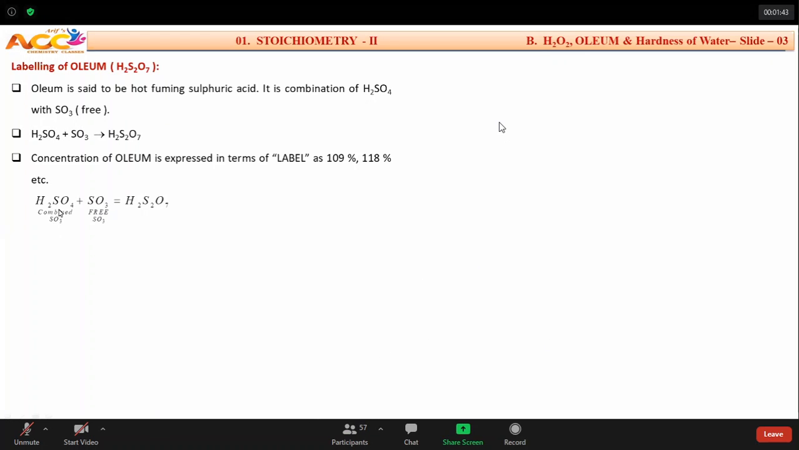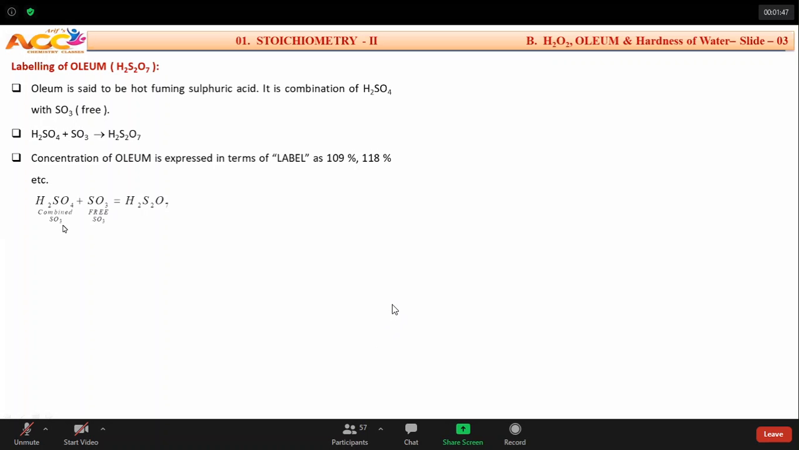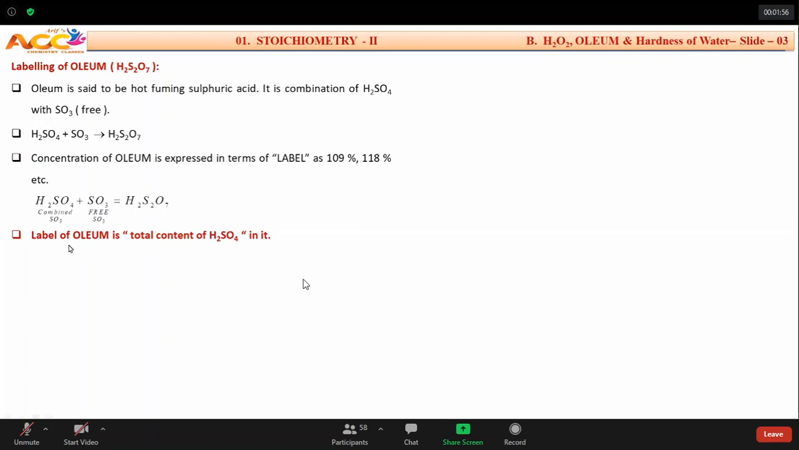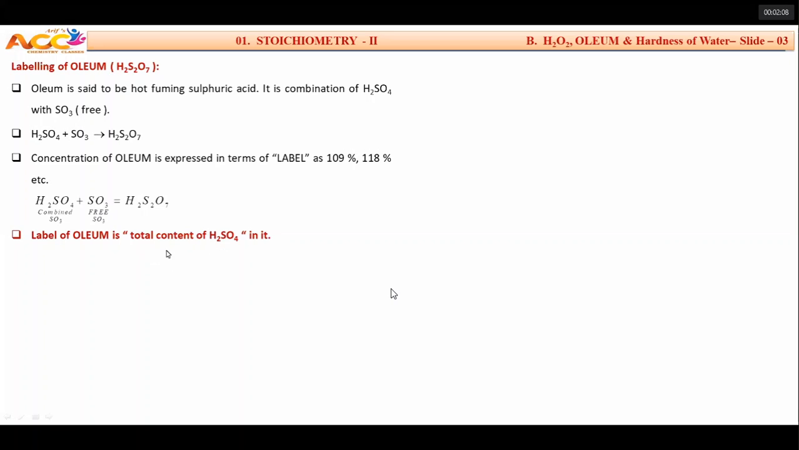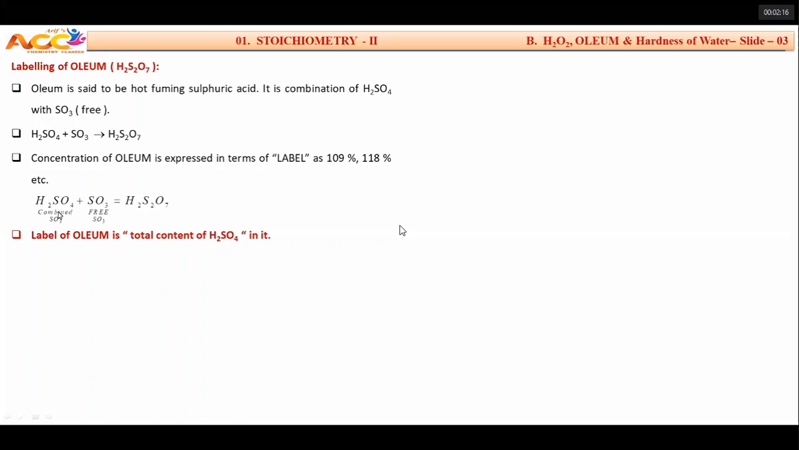Therefore, this H2SO4 also has SO3, which is known as the combined form of SO3. So we have combined SO3 and free SO3. What is the meaning of label of oleum? Label of oleum means the total amount of sulfuric acid present in the sample. Total content of sulfuric acid is called the oleum label. Sir, we already have sulfuric acid here.